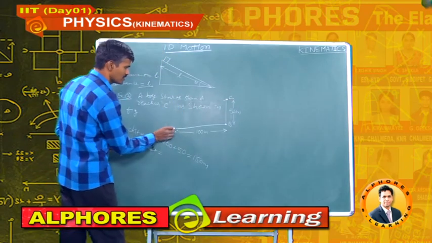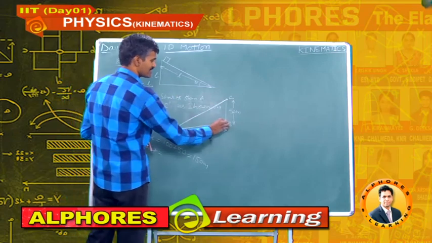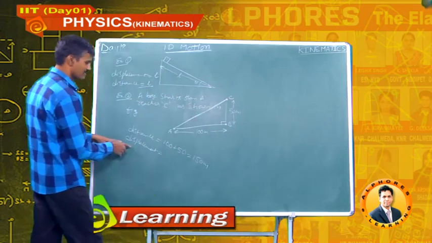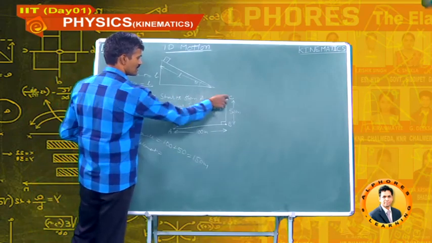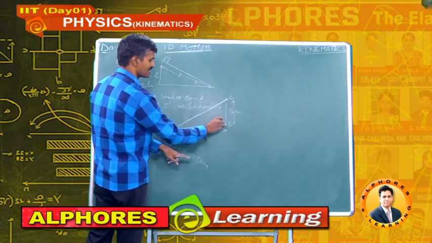We have to find the shortest distance. This is the shortest. From this right angle triangle we can calculate AC. So displacement is the length AC, where this is 100 and this is 50, it is a right angle triangle.